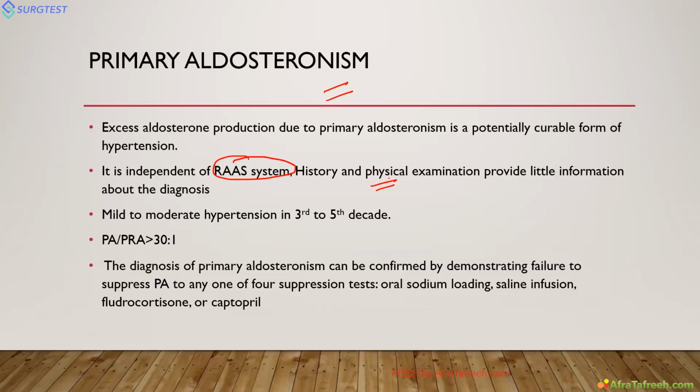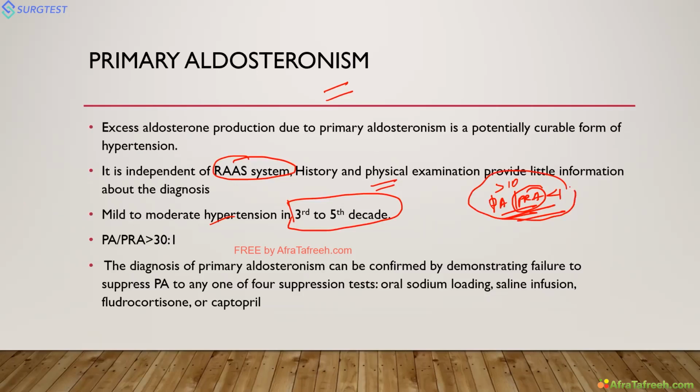Whenever a young patient has end organ dysfunction, high BP, hypertensive retinopathy, even if there is no hypokalemia, we have to think of primary hyperaldosteronism. Moderate to mild hypertension in the young age, third to fifth decade. Whenever it is there, we have to check plasma aldosterone and plasma renin activity. Plasma aldosterone more than 10 and plasma renin activity less than 1, with a ratio of 30:1, is highly diagnostic. Even then, we have to suspect primary aldosteronism and confirm it by further tests.